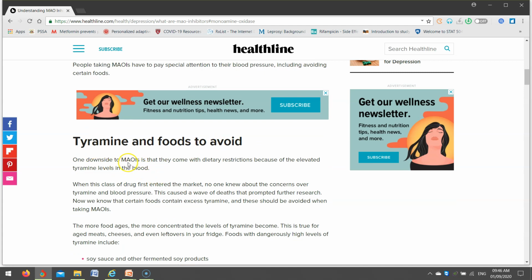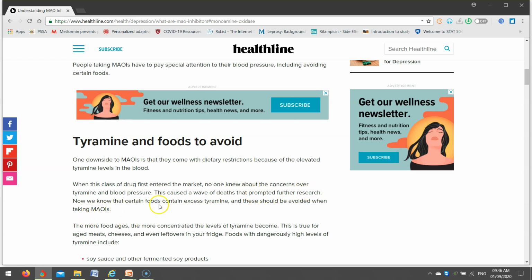One downside to monoamine oxidase inhibitors is that they come with dietary restrictions because of elevated tyramine levels in the blood. When this class of drug first entered the market, no one knew about the concerns over tyramine and blood pressure. This caused a wave of deaths that prompted further research.